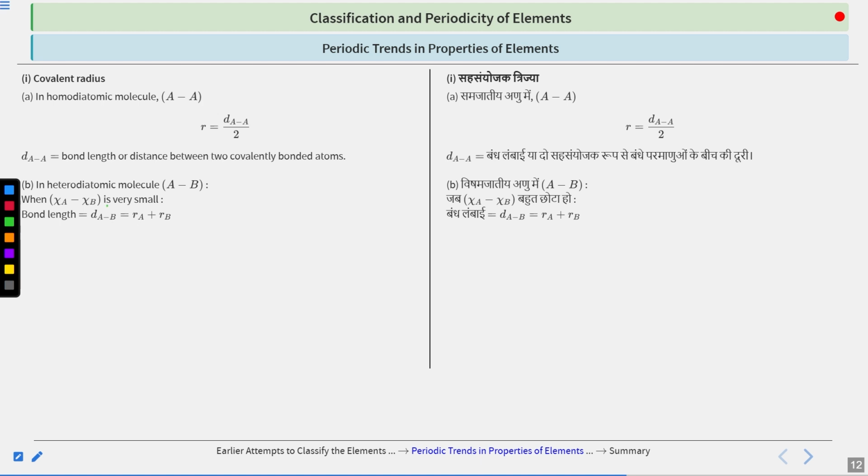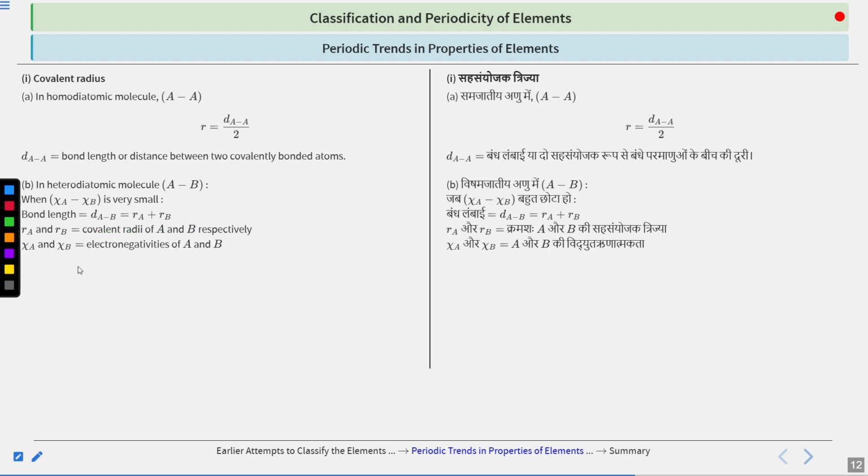It will be simply represented by D_A-B. This is the bond distance between the 2 atoms. We can write it as the summation of the individual radii of A and B. So R_A plus R_B will give you the bond length or the bond distance. Again, the same thing is mentioned here. These are the covalent radii of A and B respectively, and chi A is the electronegativity of A and chi B is the electronegativity of B respectively. Clear?